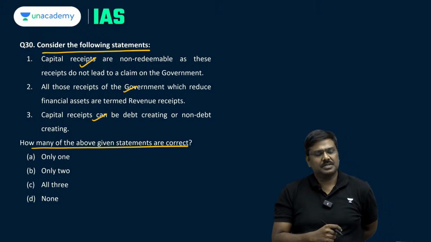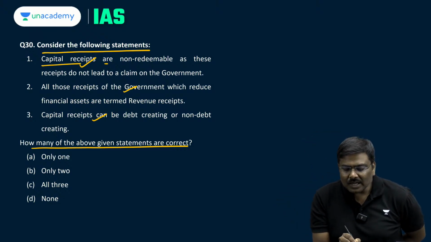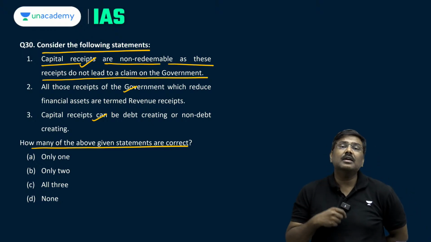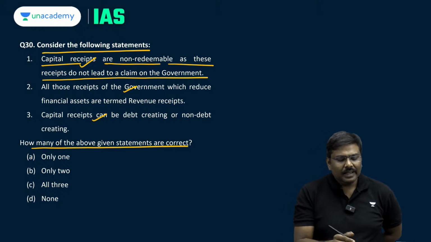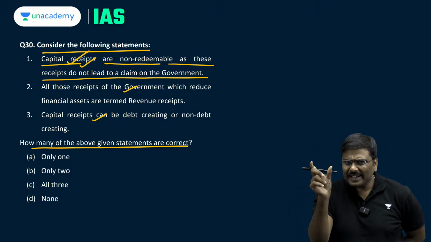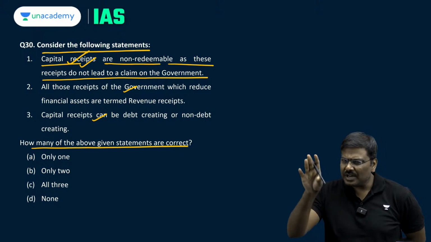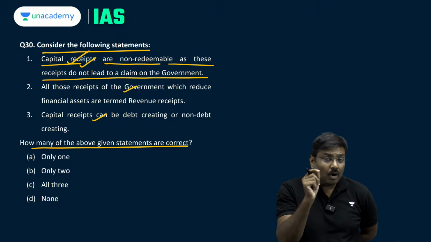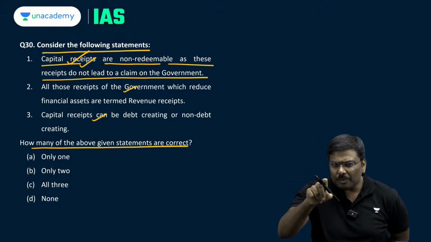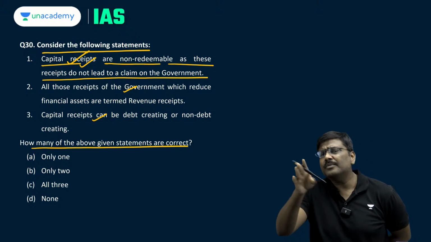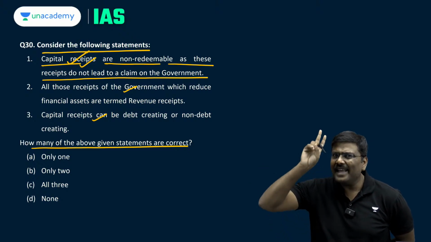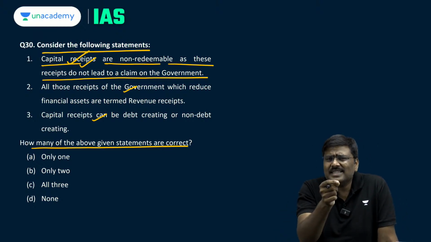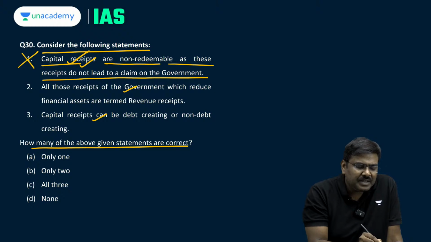Now let's look at the statements. Capital receipts are non-redeemable as these receipts do not lead to claim on the government. Please have a look at this. If you look at the capital receipts, one type of receipt which is generally mentioned under the capital side is borrowings of the government. When the government borrows, either from a domestic source or from the foreign market, there is always a claim on the government. It creates a liability. Statement 1 is wrong.